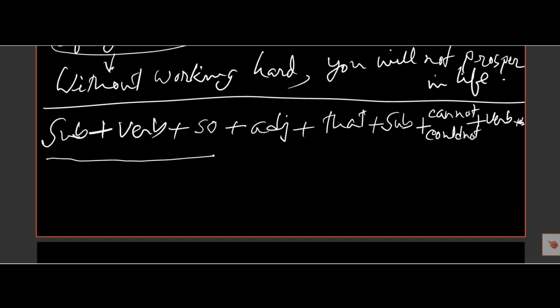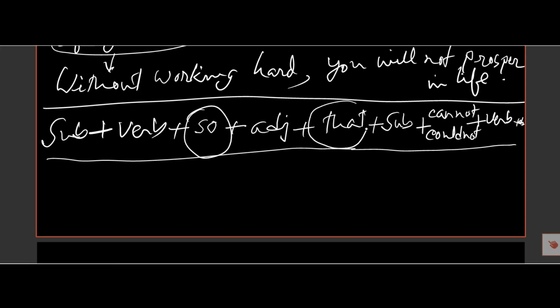If the complex sentence is in this structure, as there is so and that, and after so there is an adjective between so and that, in that position we must use too instead of so, and to instead of that. Too and to, two and two.